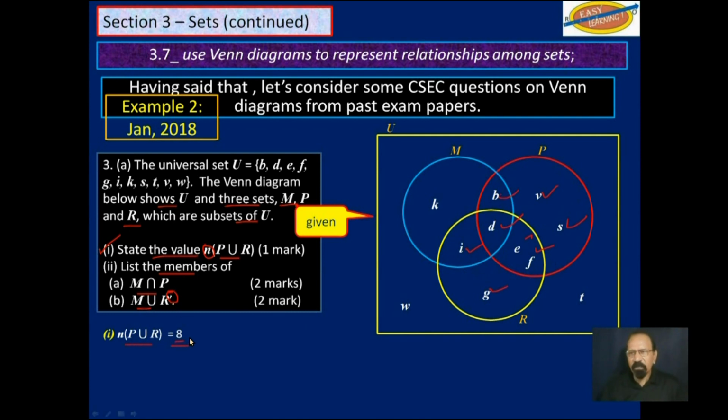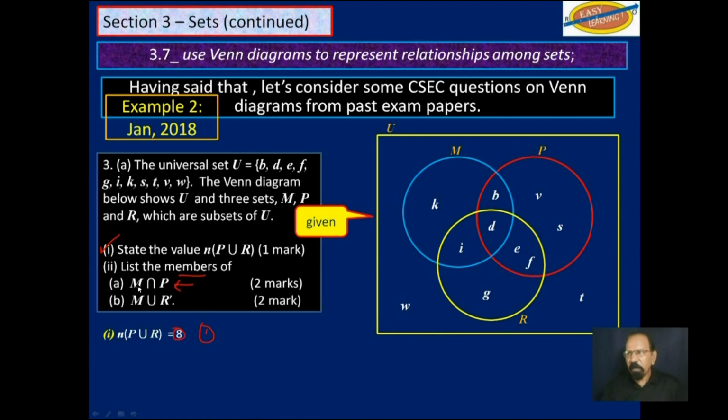Now, if they had asked you to list the subset, then you would have had to list all those letters that I just called out there. That is for 1 mark. So hopefully we got the 1 mark there. So we finished with that, which was this. We got 1 mark for that. Now we are here.